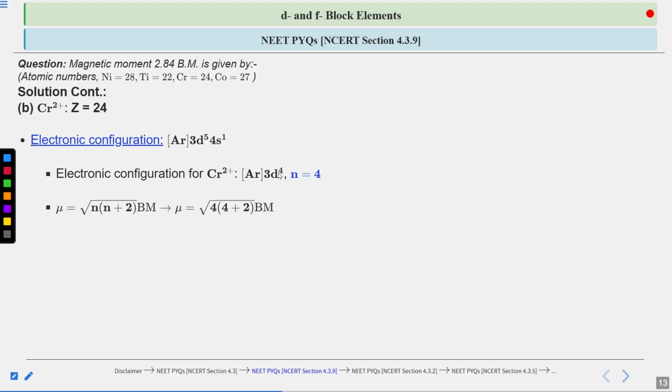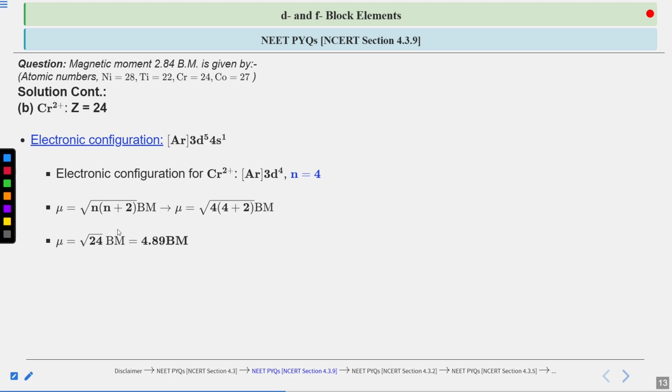Now we put the value into the formula of magnetic moment, mu equals under root n times (n plus 2) Bohr magneton, with n equal to 4. So mu will become 4 times (4 plus 2). 4 plus 2 is 6. 6 times 4 is 24. So mu equals under root 24 Bohr magneton, which can also be written as 4.89 Bohr magneton.